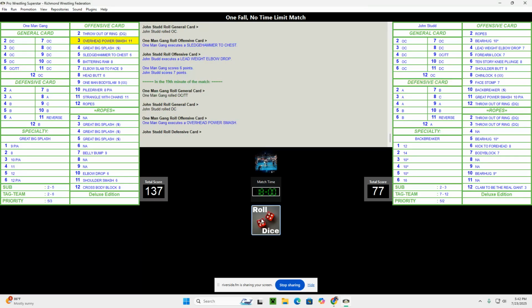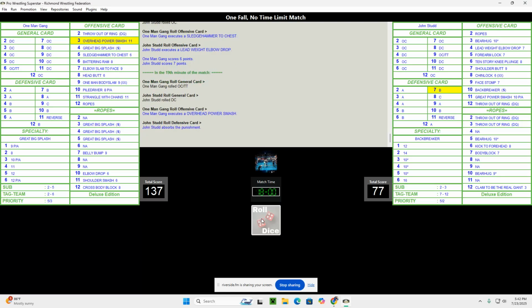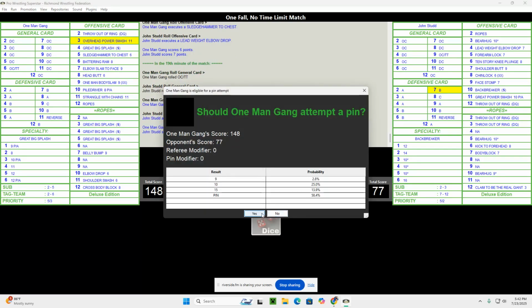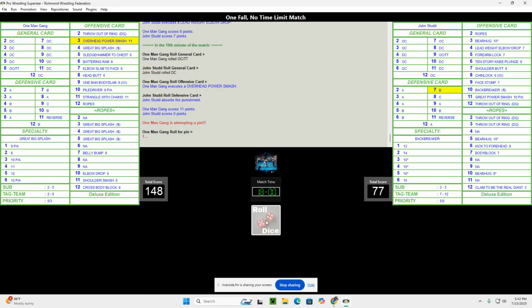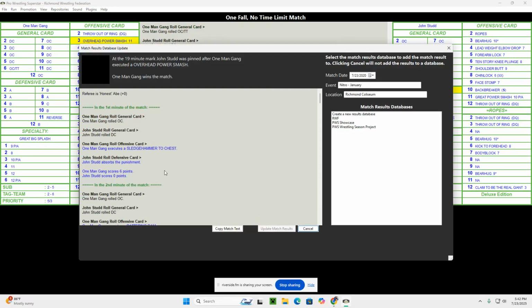All right, here we go. One Man Gang with an overhead power smash. Yeah, he's definitely going for the pin. And he got it. 19-minute mark. John Studd pinned by One Man Gang after he executes an overhead power smash.